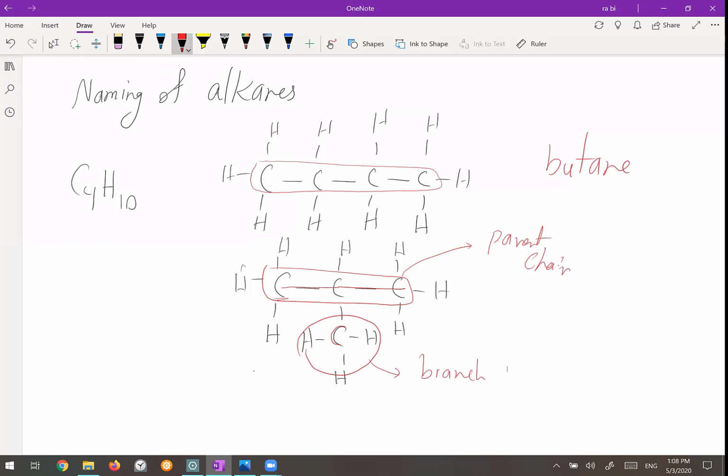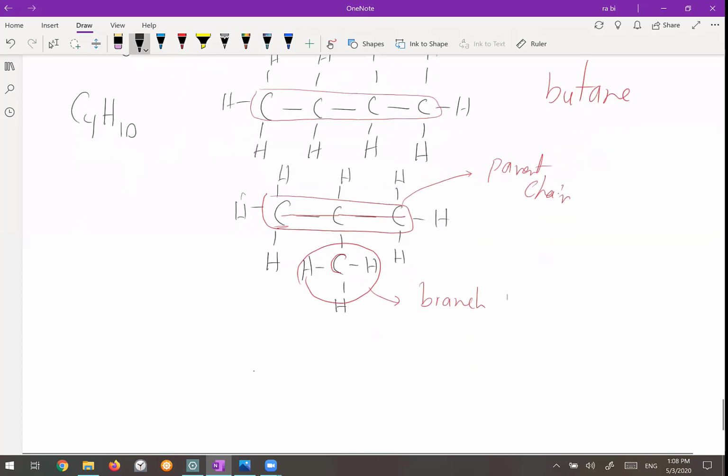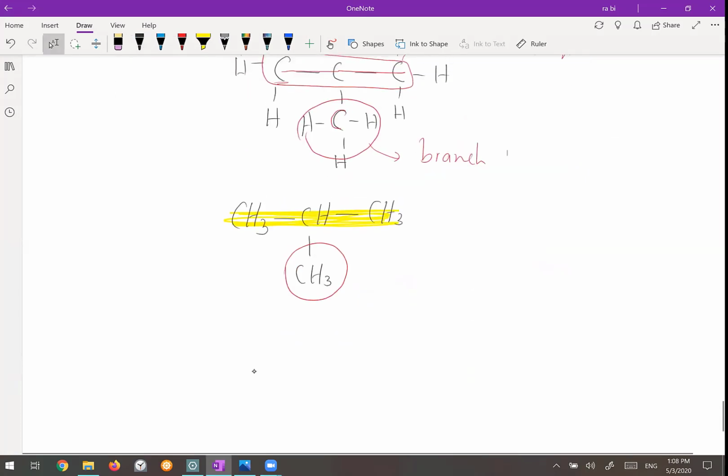What is the branch here? The branch here is CH3. Let me write the condensed format of this molecule. It is CH3, connected to the CH, connected to the CH3, and it's connected to the CH3 here. Okay, so this is the straight chain or the parent chain, and this is the branch. So the branch here is CH3. So it means the carbon which has 3 hydrogens, and it's connected from this part to the parent. So what was the name of the alkane which had 1 carbon?